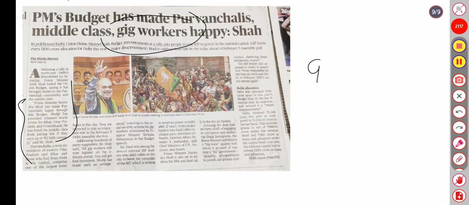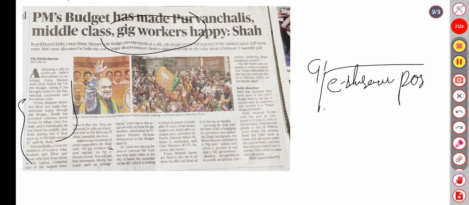Addressing the party supporters, Mr. Shah said all gig workers will now register on the eShram portal. So here they get free treatment. Modi ji has made arrangements, referring to the social security scheme for gig workers announced by the Finance Minister. Mr. Shah was one of several national BJP leaders who held rallies to boost the campaign of the BJP, which is looking to return to power in Delhi after 27 years.